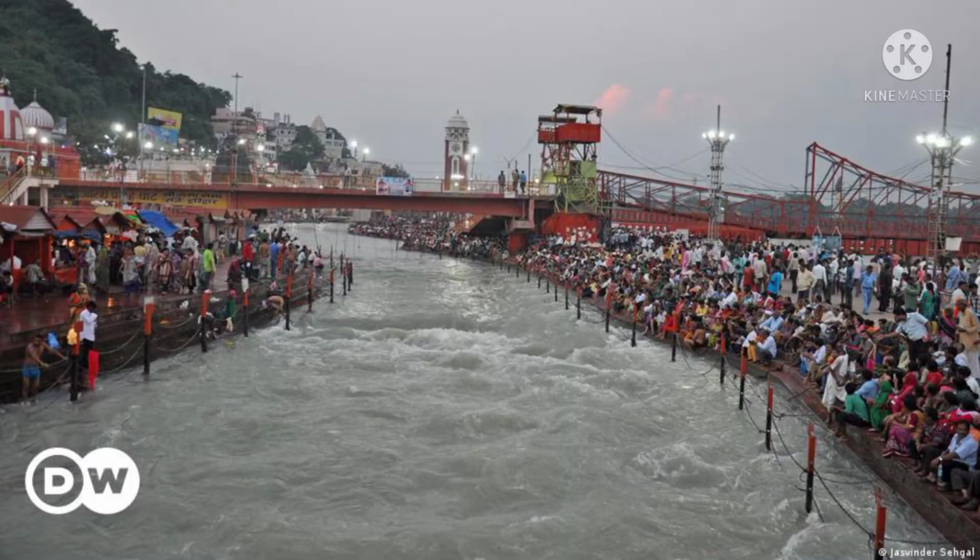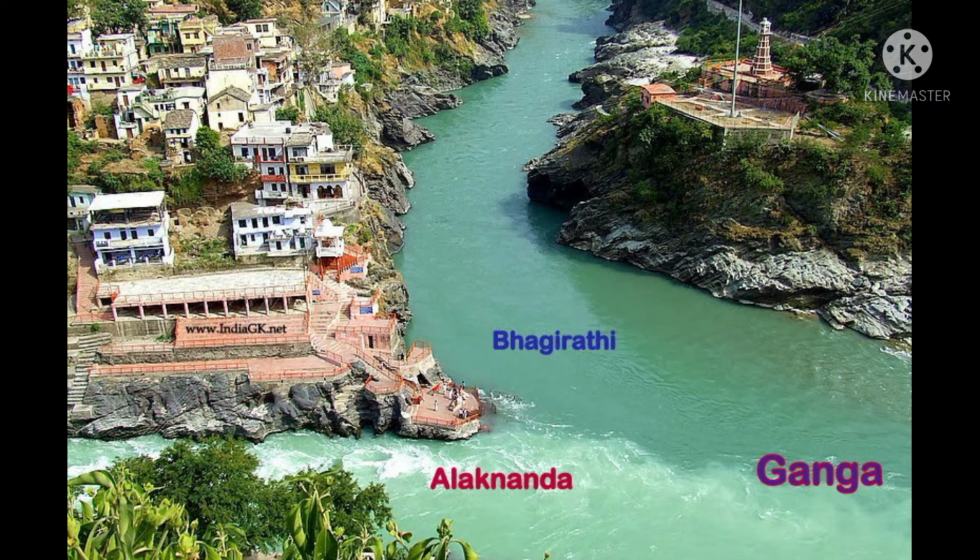Next, Ganga. River Bhagirathi originates from the Gangotri Glacier in the Himalayas. It joins river Alaknanda at Devprayag to form Ganga. It is the longest river in India. Yamuna is its main tributary. The Ganga and its tributaries flow through Uttarakhand, Uttar Pradesh, Bihar, and West Bengal.